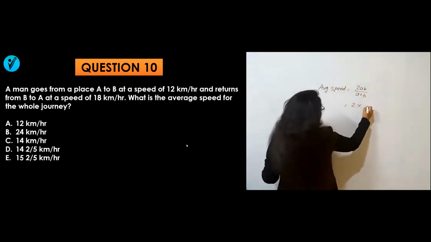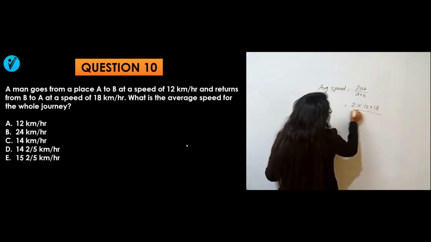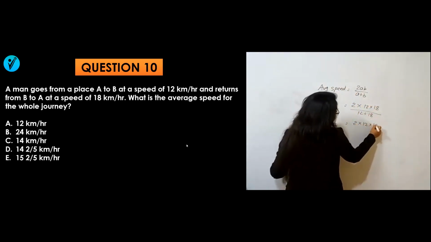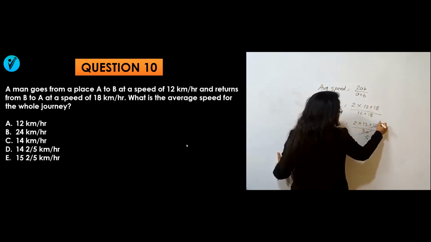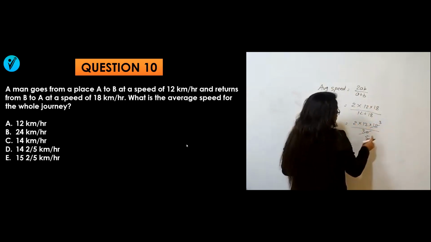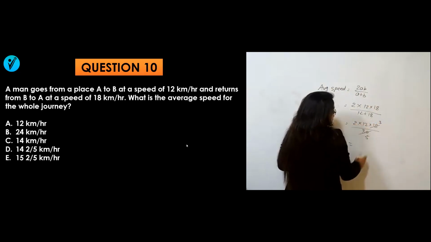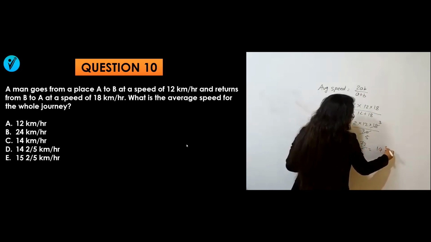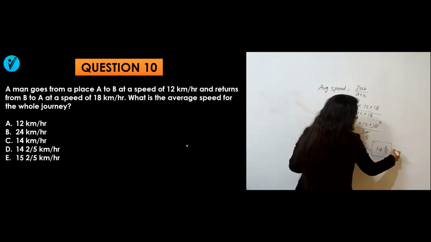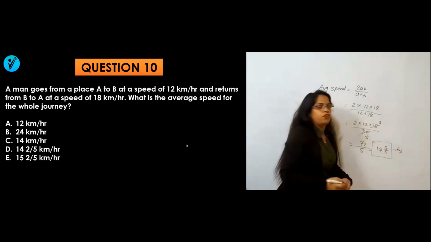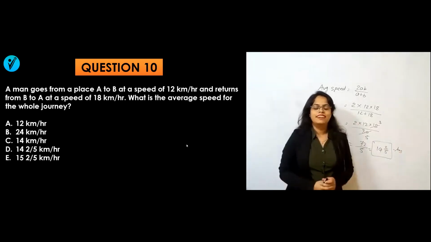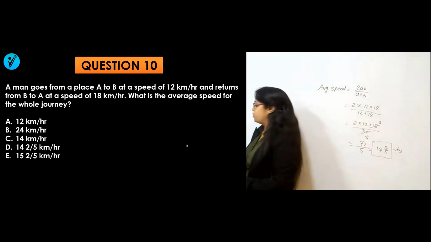So here the speeds are 12 and 18. 2 into 12 into 18 divided by 12 plus 18, which is 30. 6 5s are 30, 6 3s are 18. Then 3 2s are 6, 12 6s are 72, divided by 5. That will be 14 2 by 5, which will be your answer. As per the option, it will be 14 2 by 5. That's it. Easier. Now let's go for the next question.